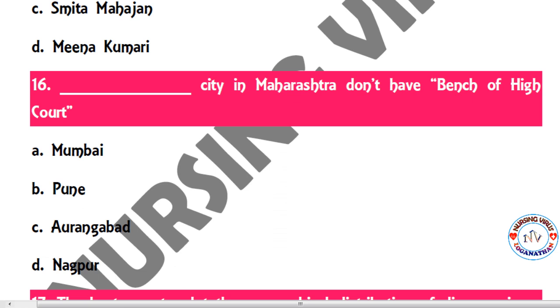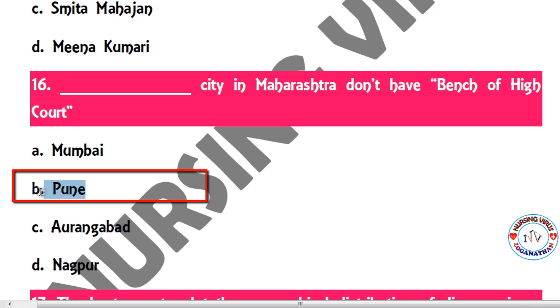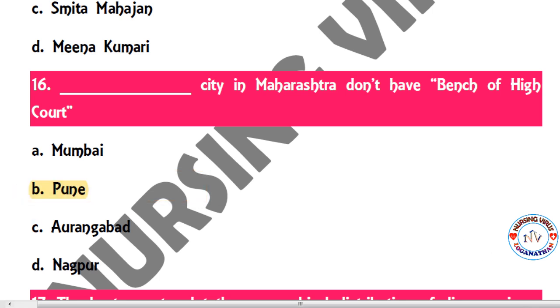So 16. Dash city in Maharashtra doesn't have a bench of the High Court: Mumbai, Pune, Aurangabad and Nagpur. So the correct answer is Pune. The city of Pune in Maharashtra doesn't have a bench of the High Court.